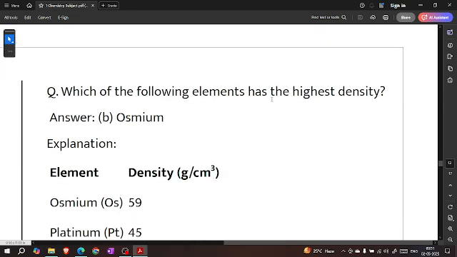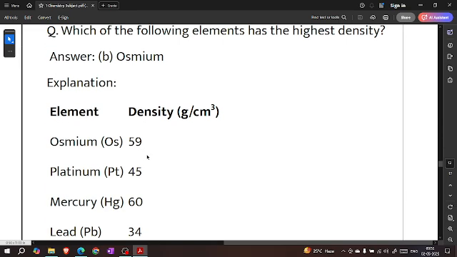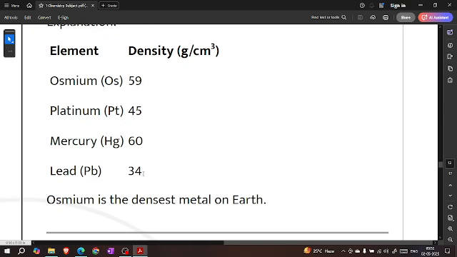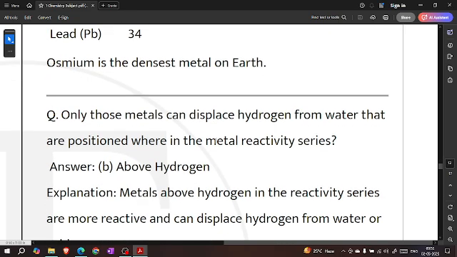Which of the following elements has the highest density? Osmium. Osmium, platinum, mercury, lead. Osmium is the densest metal on earth.